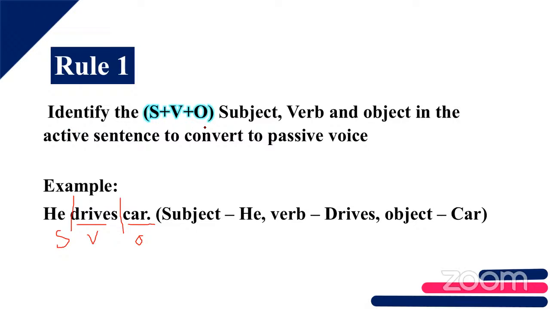Whatever the sentence is, to convert that active to passive voice, they will ask you to convert the sentence from active to passive voice.